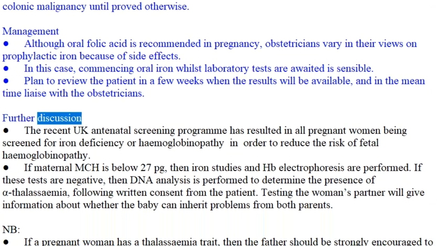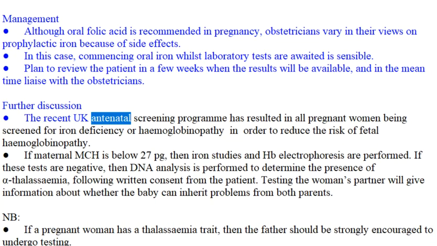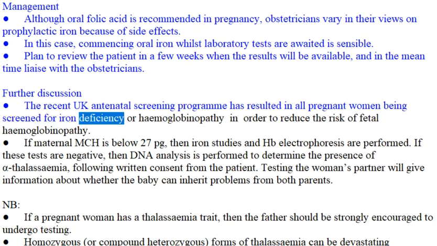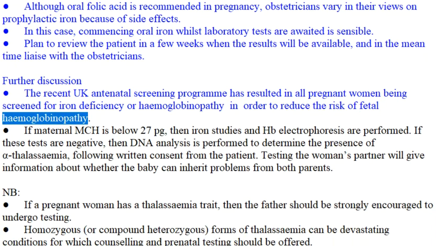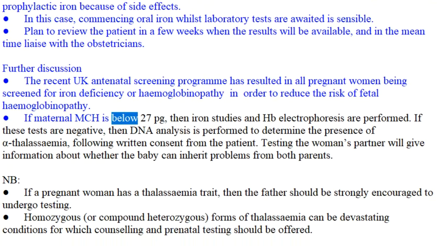Further discussion. The recent UK antenatal screening program has resulted in all pregnant women being screened for iron deficiency or hemoglobinopathy in order to reduce the risk of fetal hemoglobinopathy. If maternal MCH is below 27 pg, then iron studies and Hb electrophoresis are performed.